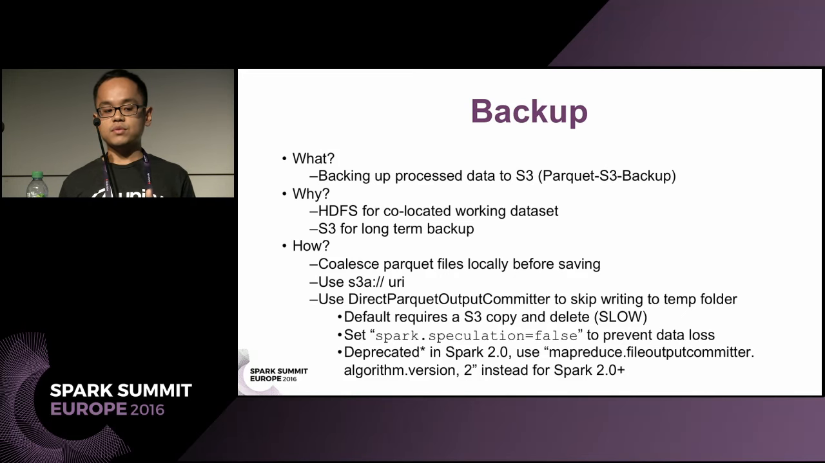Also, when saving to S3, we use the direct Parquet output committer, which skips writing to temp folders. The default behavior is that after writing to a temp folder, it calls a rename, which in S3 is essentially a copy and delete, and we noticed it's very, very slow. This direct Parquet output committer was deprecated in Spark 2.0, so you have to use the other one I listed here.